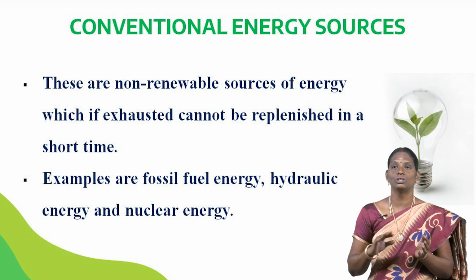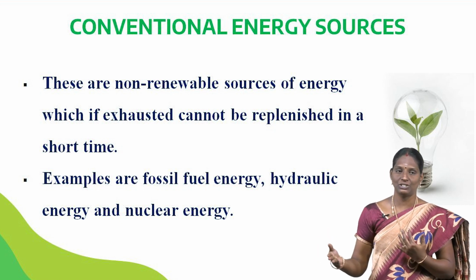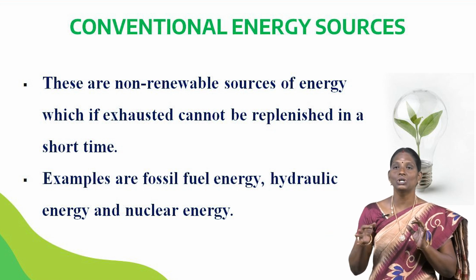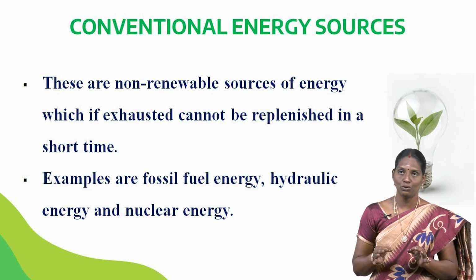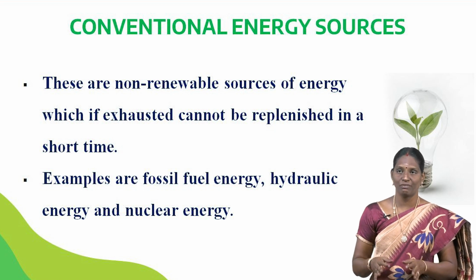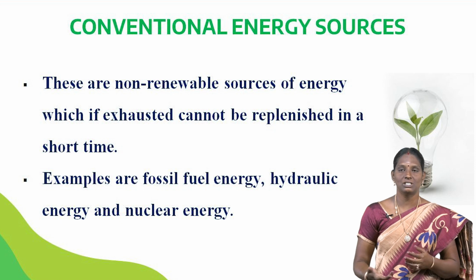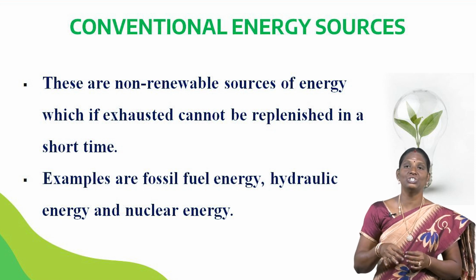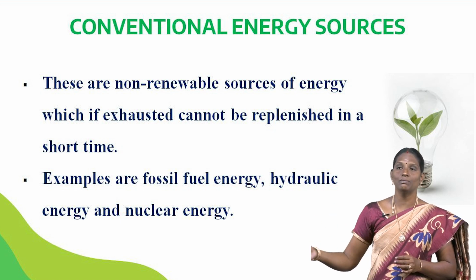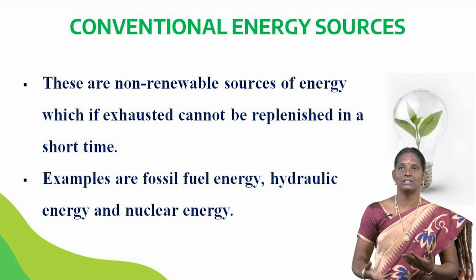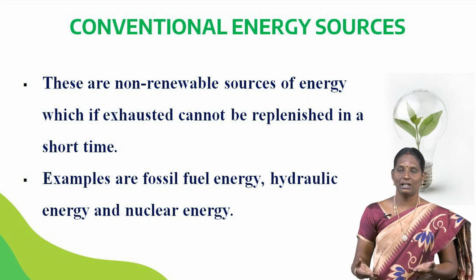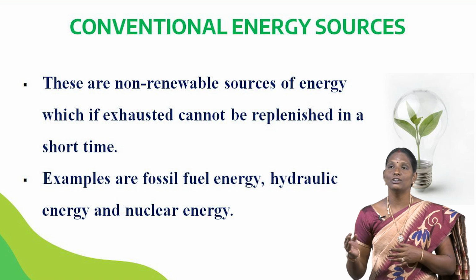It cannot be produced. These are non-renewable sources of energy which, if exhausted, cannot be replenished in a short time. So, we have to know the conventional energy sources are non-renewable sources of energy. When we use this, it cannot be replenished in a short time. That means we have to give a large time to produce it. The examples of conventional energy sources are fossil fuel energy, hydraulic energy and nuclear energy.